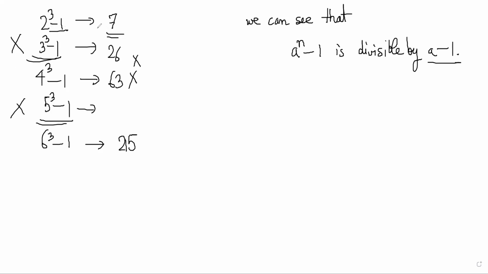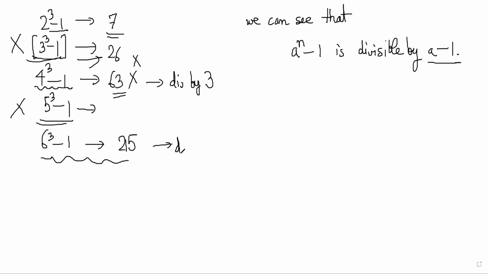This is 1, this a was 2 here, and here a was 3, so it is divisible by 2. And here a was 4, so this is divisible by 3. This is divisible by 5. Are you seeing the pattern?